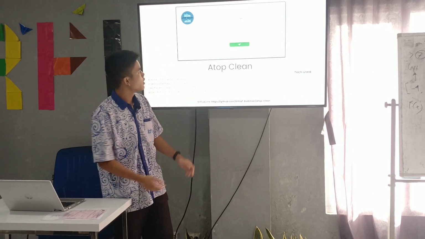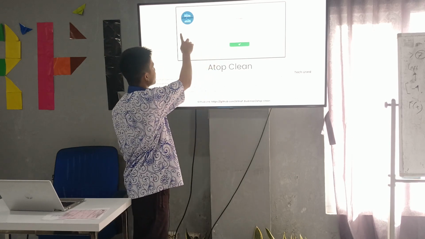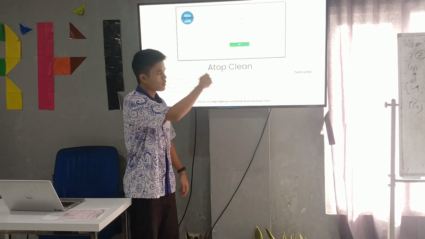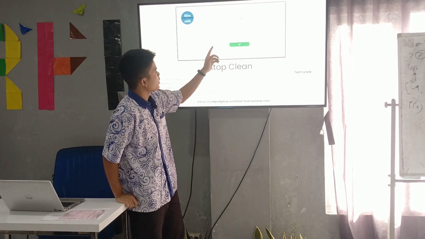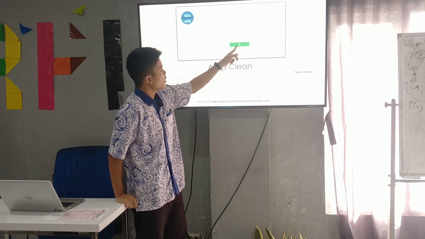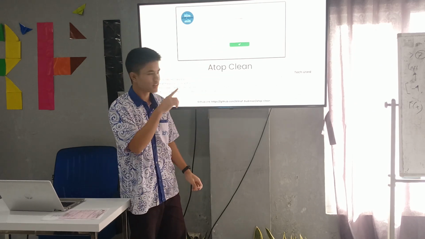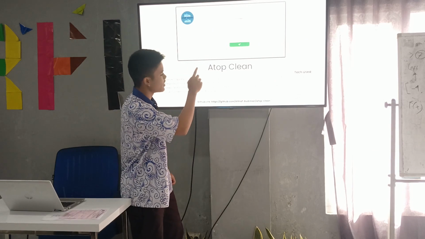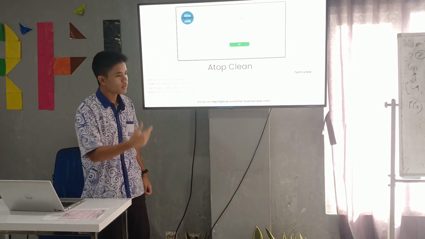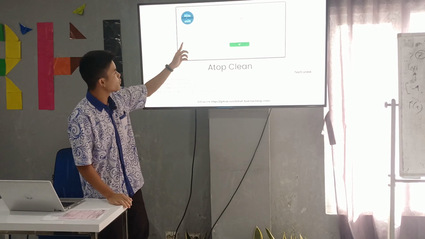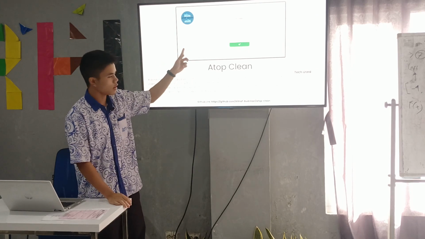After you create it, it will be shown in the list of orders. Then you can click a button to say that the laundry is done. When the laundry is done, it will move to the laundry history.